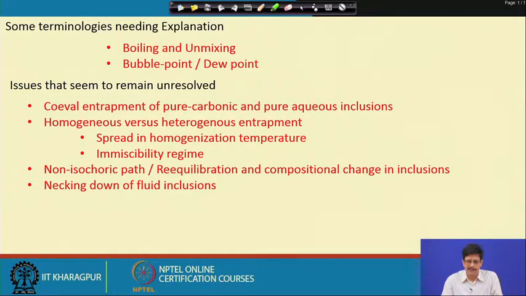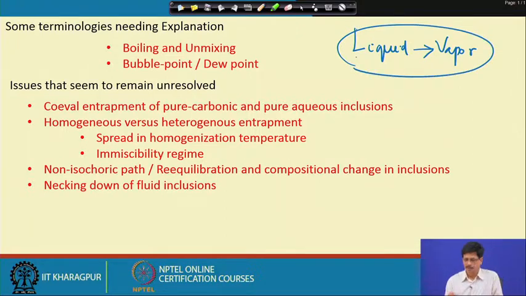So, for example, boiling and unmixing. Boiling, as per my understanding, is a situation which corresponds to the coexistence of a liquid and its corresponding vapor of the same composition. Say water, liquid water and water vapor. So, this is a situation in which one homogeneous liquid is splitting up into a coexistence of liquid and vapor, and we all know that happens on a boiling curve. The temperature and pressure conditions corresponding to the boiling curve are a situation where the fluid is boiling, is in equilibrium